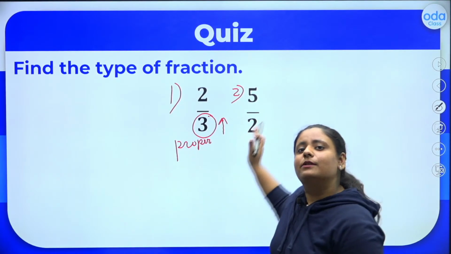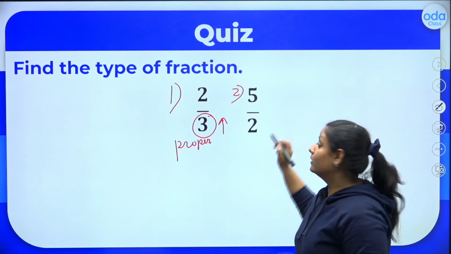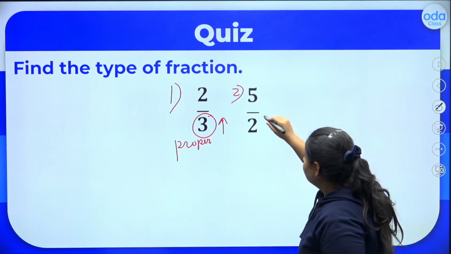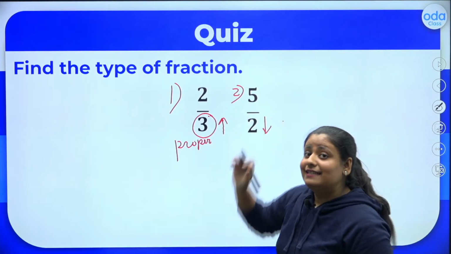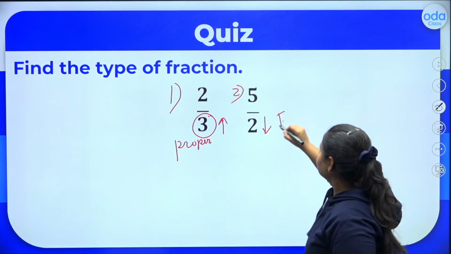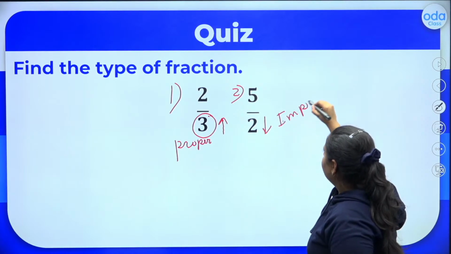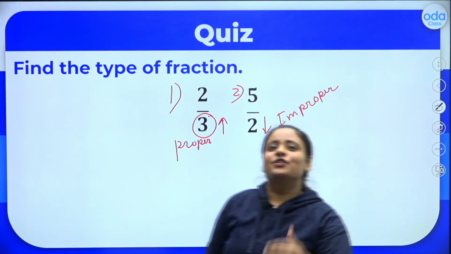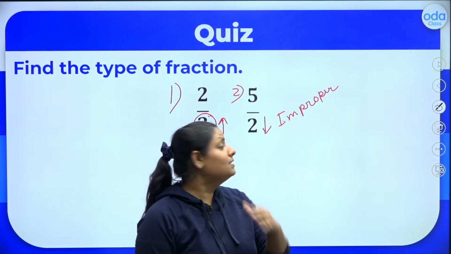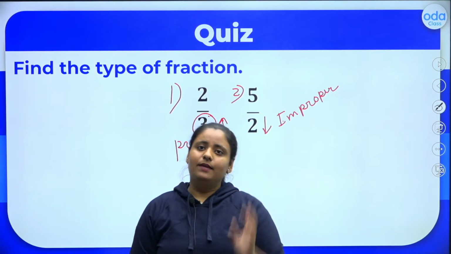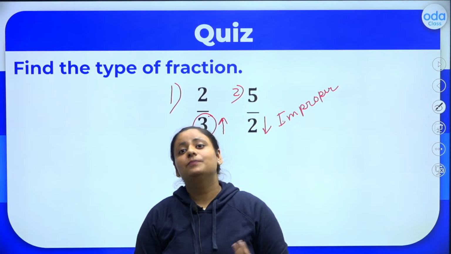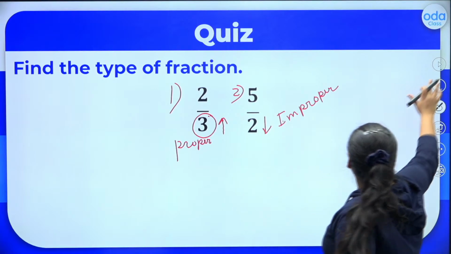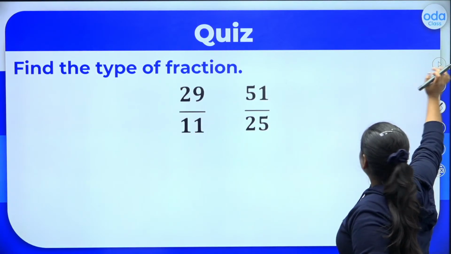Let's take another example, question number 2. Here 2 is the denominator, which is lesser than 5. So whenever the denominator is lesser, we call it improper. Clear everyone? So denominator is greater, proper; denominator is lesser, improper. Okay, now let's practice with some more interesting questions. So let's move ahead and let's try this out.